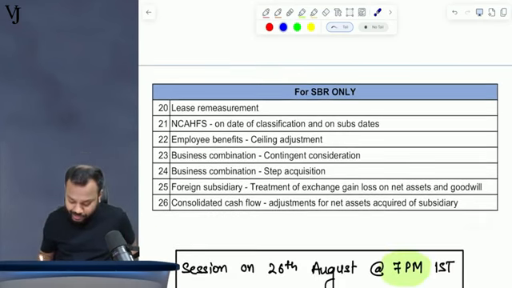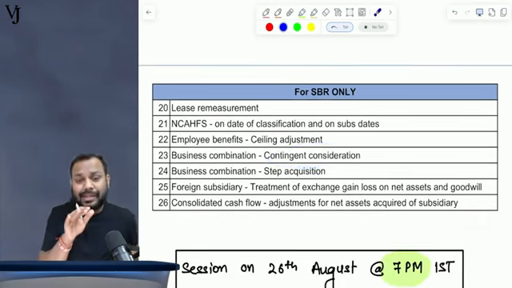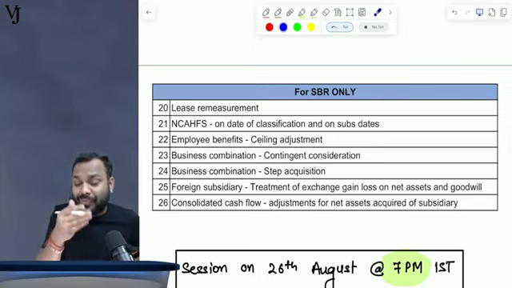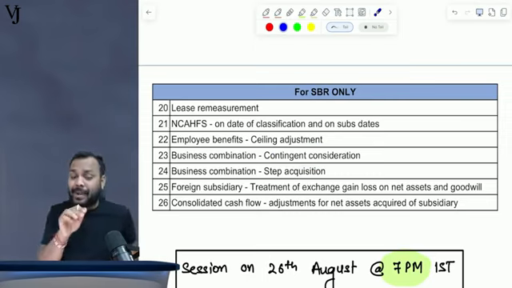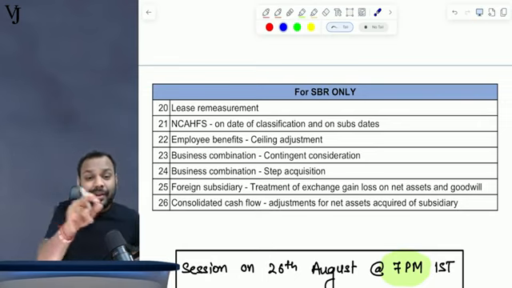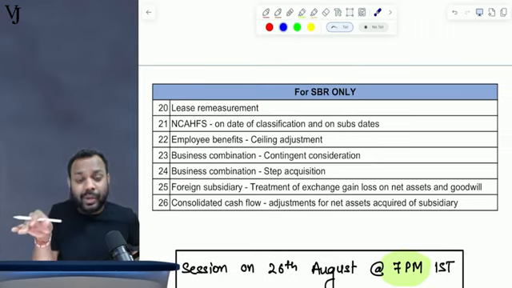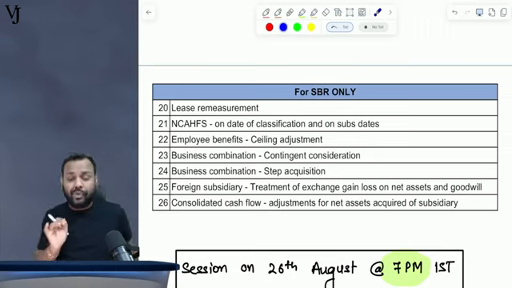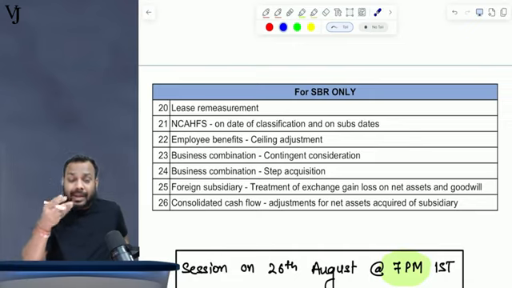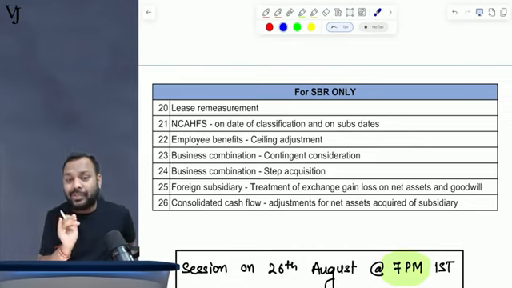Now, business combination contingent consideration. See, contingent consideration is an ACCA FR topic, but payment in the form of cash is an FR topic, while payment in the form of equity shares is contingent, an SBR topic, which students generally tend to ignore, but it does come up in the exam. So we cannot ignore these things, right? Step acquisition, again an important topic, which I have seen getting repeated in the exam again and again. So we can't leave these points, right?